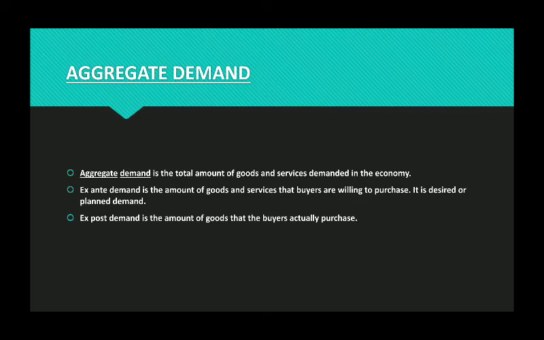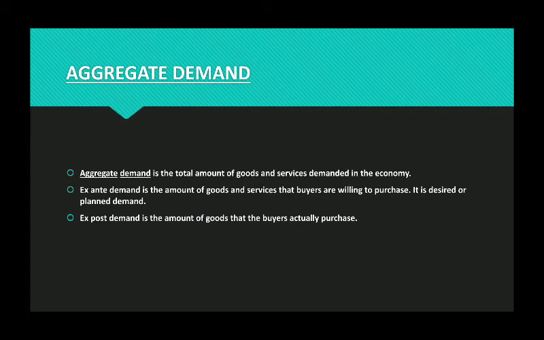We know that ex ante and ex post are two types of demand. We have learned about this in our basic demand chapter. Ex ante demand means the amount of goods and services which the buyers are willing to purchase. Yes, the word willing is very important here. It is desired or planned demand. On the other hand, ex post demand is the amount of goods that the buyers actually purchase. So the words actually purchase are important in ex post. But here in this chapter we are learning about aggregate demand, and that aggregate demand is ex ante. That means it is beforehand.